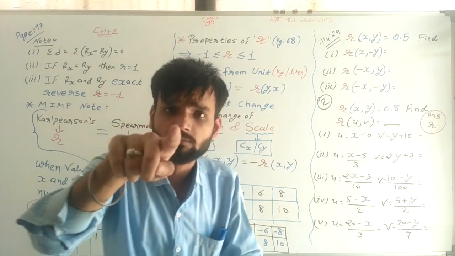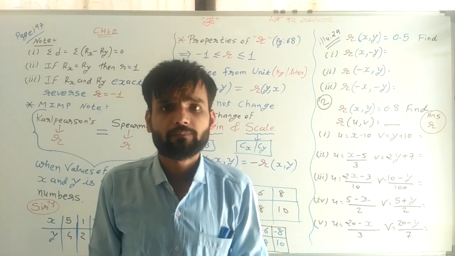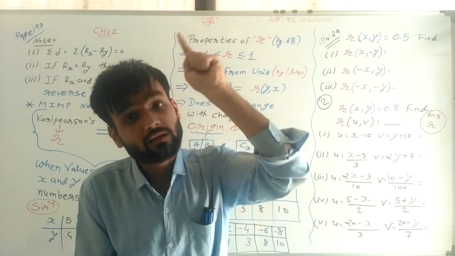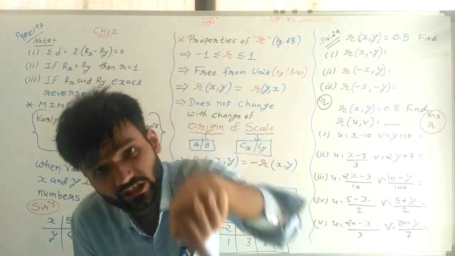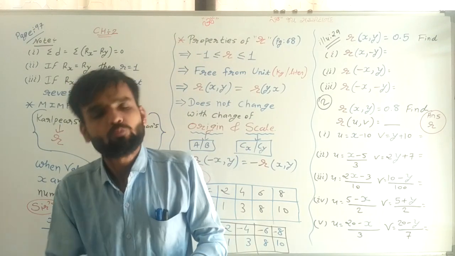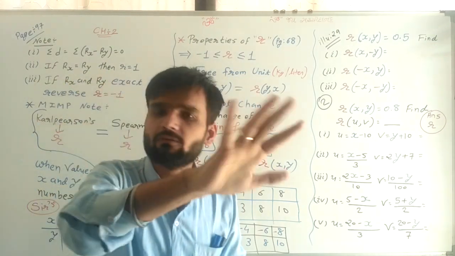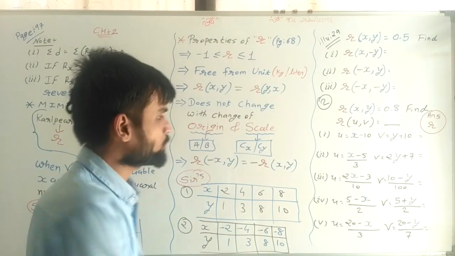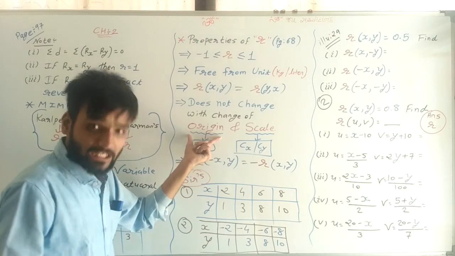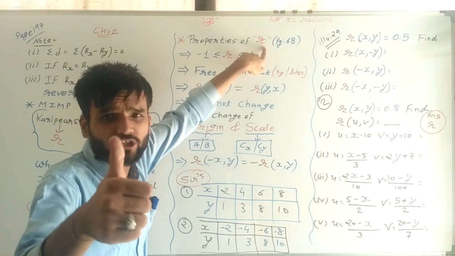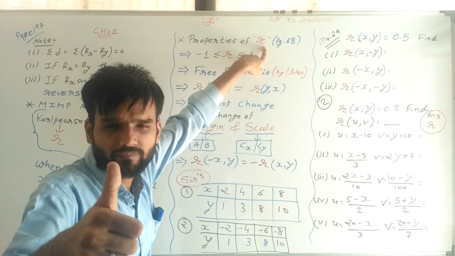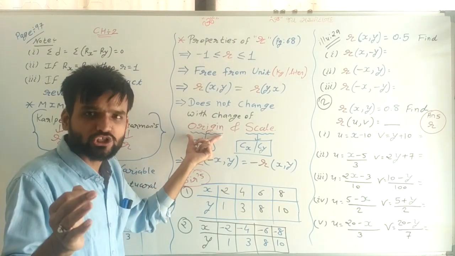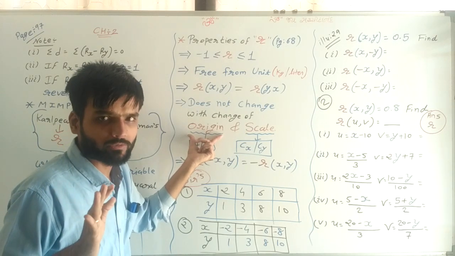We have done one sum in which we have only deducted, not divided. And in the second sum, we have deducted as well as divided. Both things we have done in that sum. Even then there was no change in the answer, and the same situation is here. So that's why we can say R cannot be changed. If origin changes, even then the value of R cannot be changed.